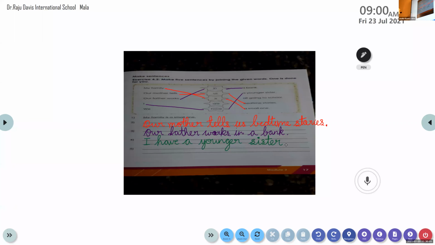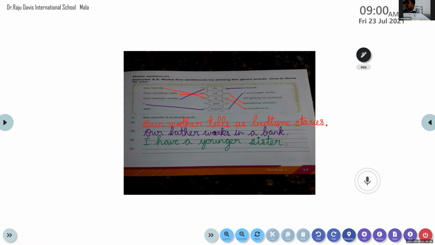In the first column, we is there, remaining. In the middle column, which one is not taken yet? A-R-E, are. Have we used the word are? Yes or no? Where did we use it? Tell me.